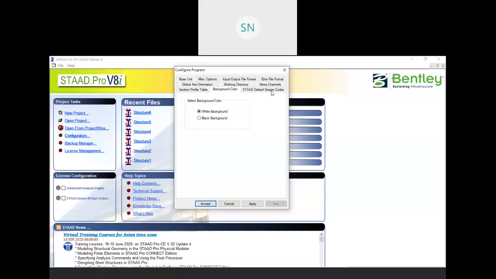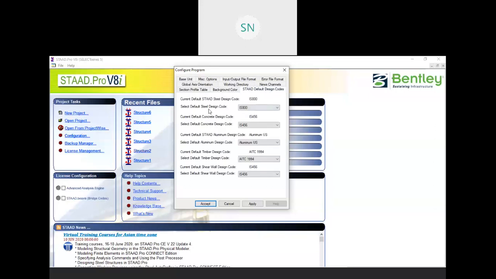And the main thing is the default design codes. If you choose your design code over here, it will be easy while you are working in your project. You can change it from inside, but if we have set everything over here, it will be easy for us and there is no chance for mistakes. So here we have some codes. If you are going to analyze or design a steel structure, see here we have the default steel design code.